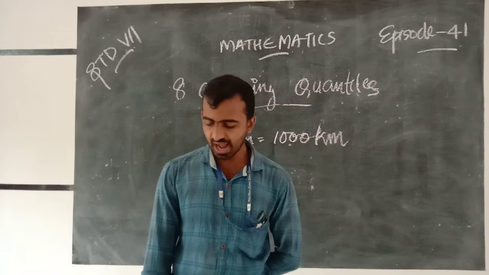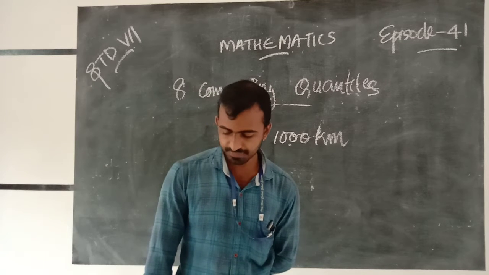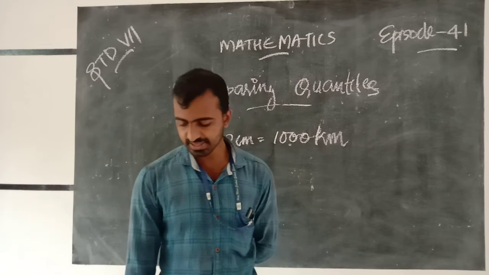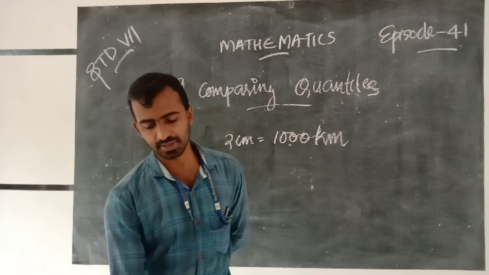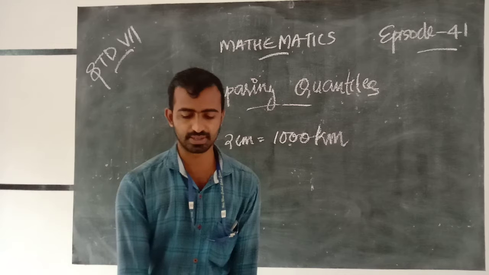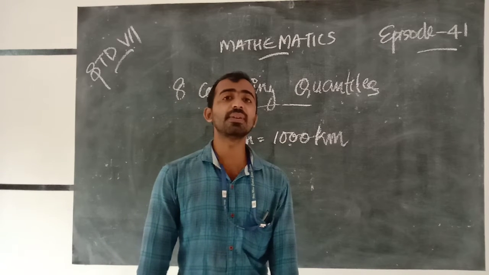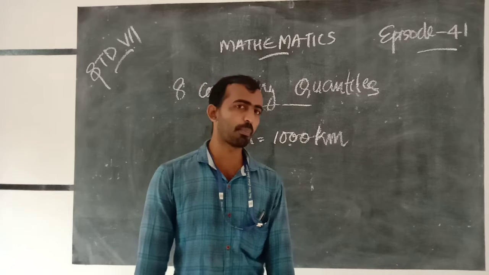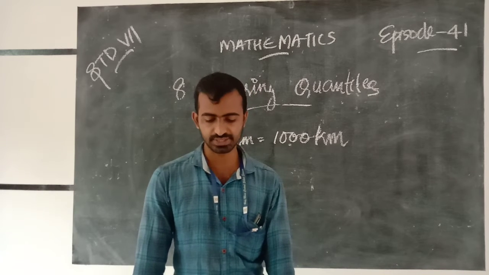What is the actual distance between the two places in kilometers, if the distance on the map is 2.5 centimeters? When we take the map distance as 2.5 centimeters, what is the distance we get?